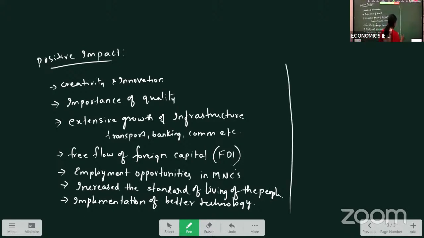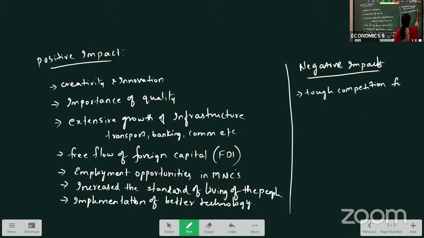When there is a positive impact, there is also a negative impact. Drawbacks are there from this 91 policy. When the Congress government introduced this 91 policy, most of the opposition parties have opposed these reforms. Why? Because there is a negative impact, saying that there is a tough competition for domestic industries.